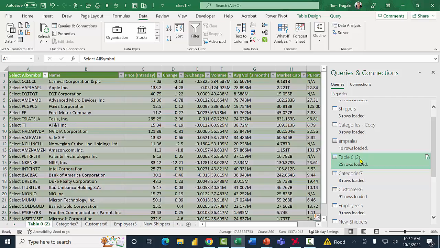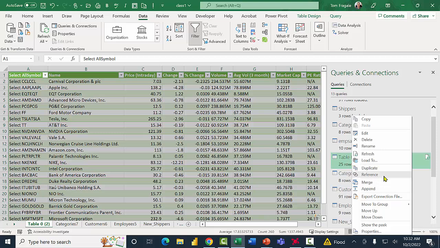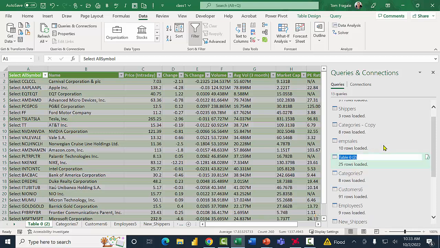Now this table 0 is where I pulled it in from the website. I like to give that table a better name. So I'm going to right click on the table, and I will pick on rename there. So I'll call that one stocks. All right, so we can always rename the table.